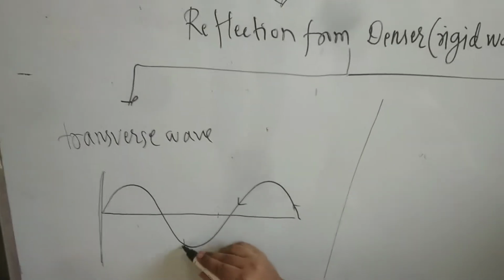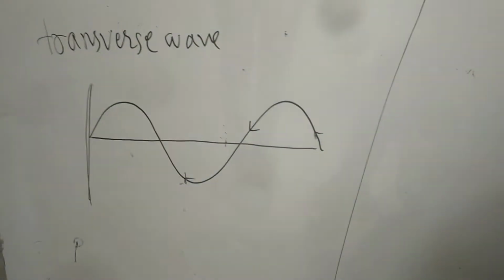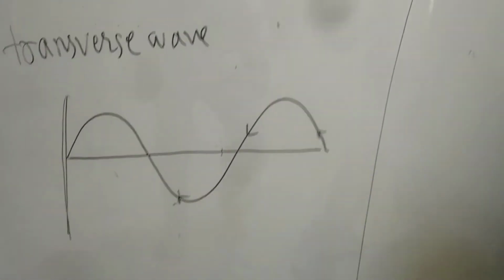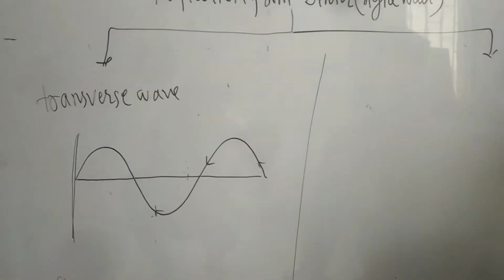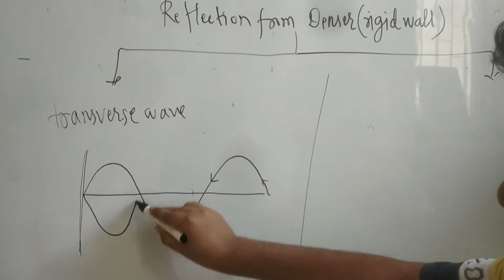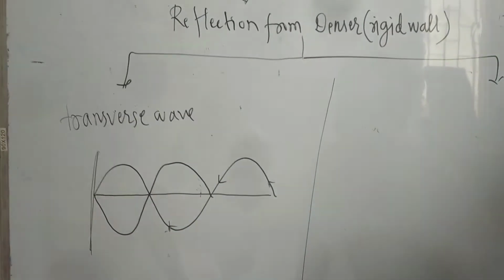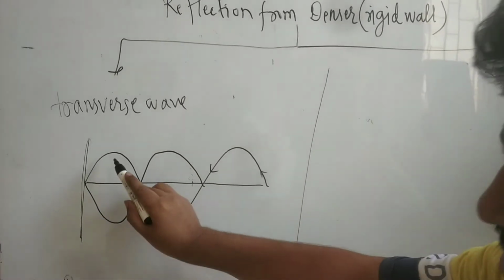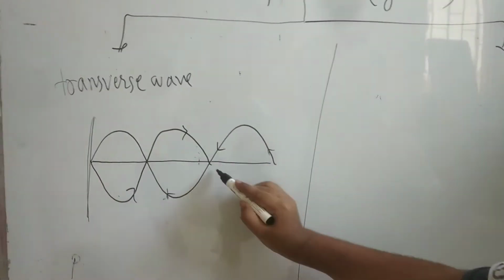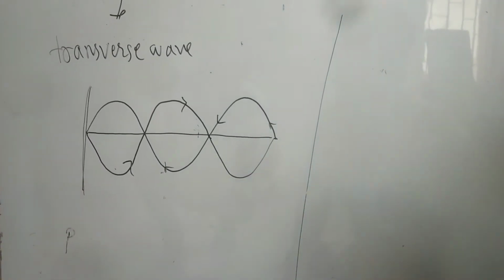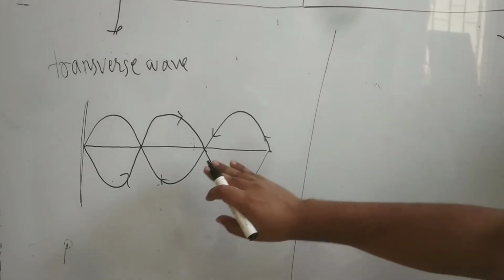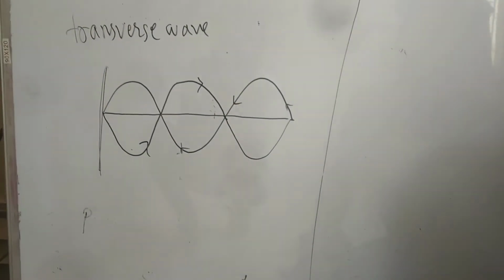it is moving towards the rigid wall. When it reaches this particular point, you can see it is reflected back in the same medium. So in that case, this crest is converted into the trough and the trough is converted into the crest. The wave is moving in a forward direction again. So you can see this particular loop pattern is formed. Now this is a progressive wave in a backward direction.